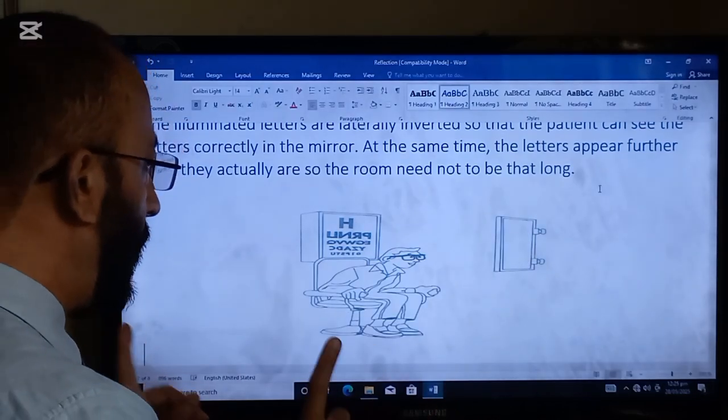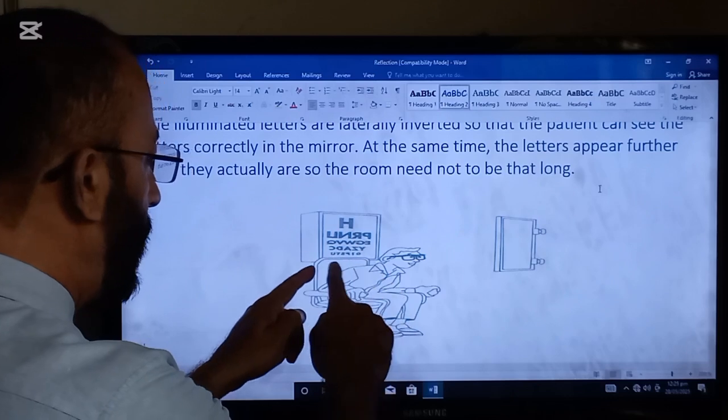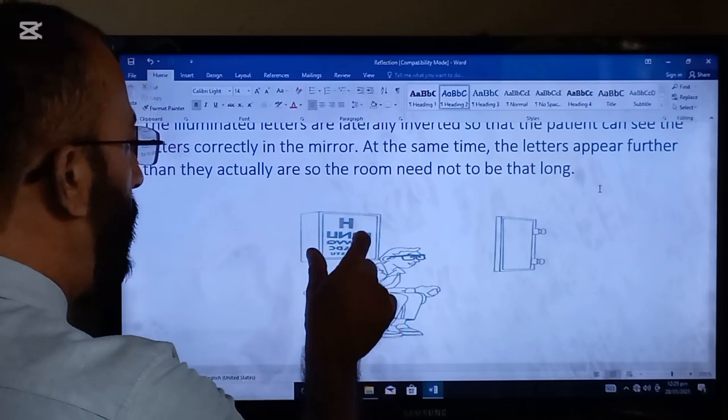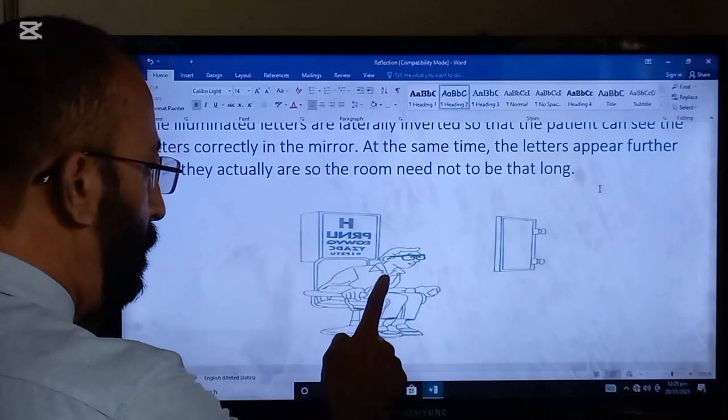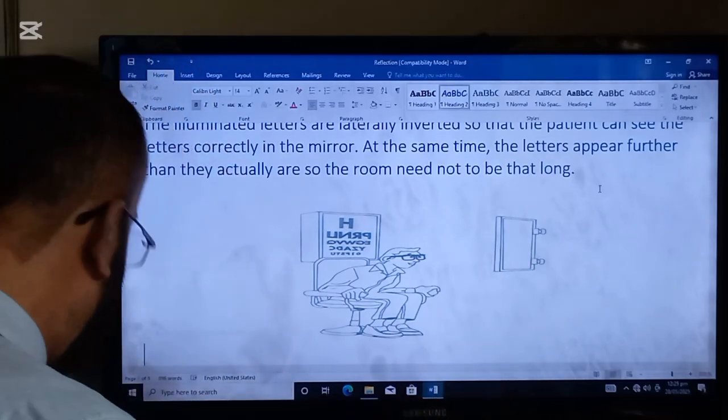And another very important point is the letters written on the illuminated box are inverted, so that the patient can see them correctly in the mirror.